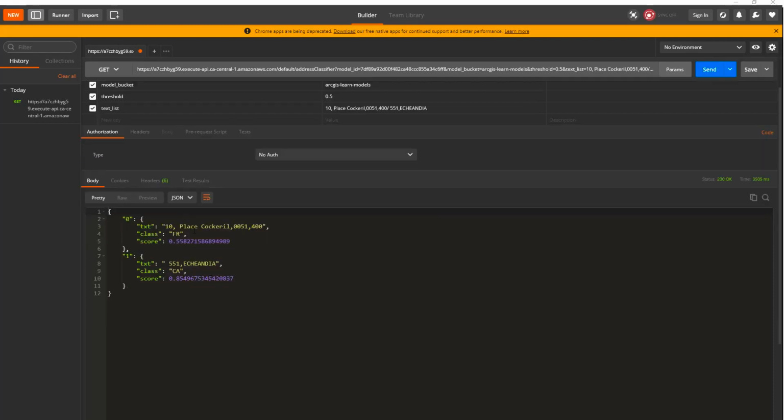And the addresses have been classified. The first one has been classified as a French address with a confidence score of 0.55, and the second one as a Canadian address with a confidence score of 0.85. So this is how we can deploy a deep learning model using ArcGIS Learn API onto AWS Lambda with the help of container images.